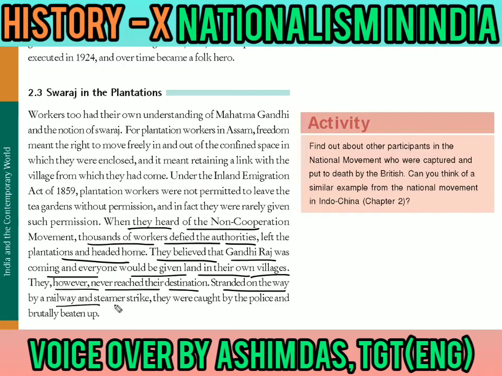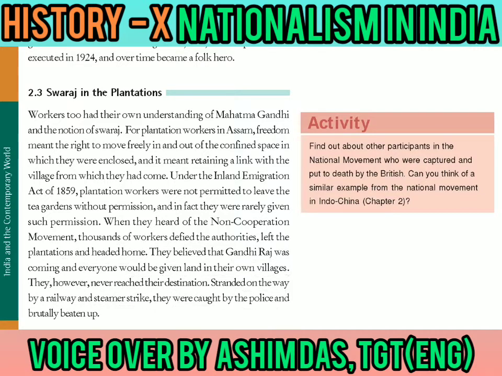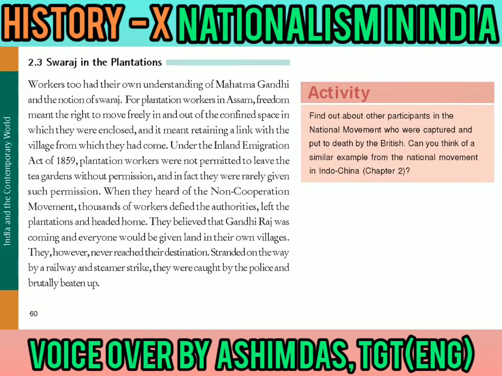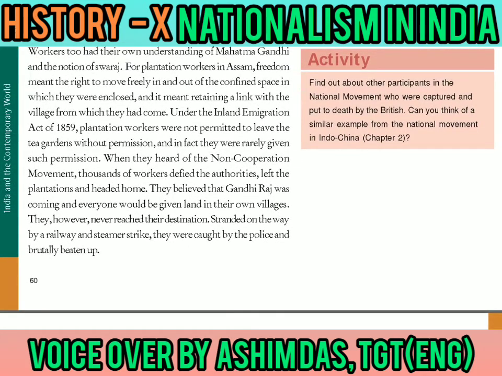So here we come to know that when they heard that the non-cooperation movement had started, most of them thought that Gandhi Raj is coming, and Gandhi Raj coming means everybody will get land in their own villages. So without being afraid of anything, they left all the work, defied the authorities and ran away from the plantations. But they could never reach the destination because midway there was a railway and steamer strike, and they were caught by the police, brutally beaten up and sent back to the plantations where they had come from.